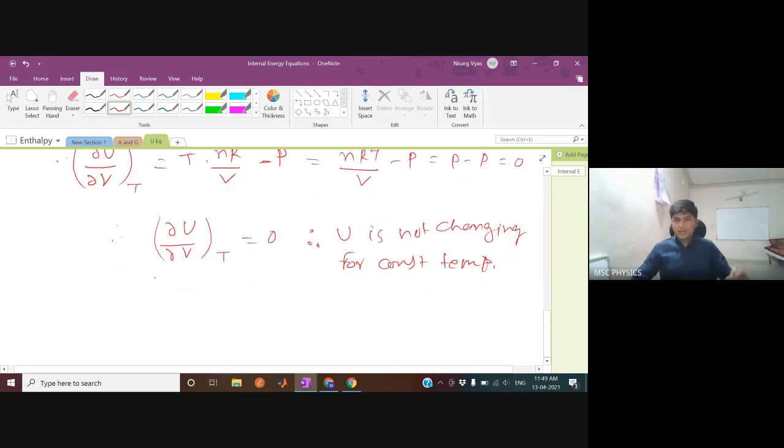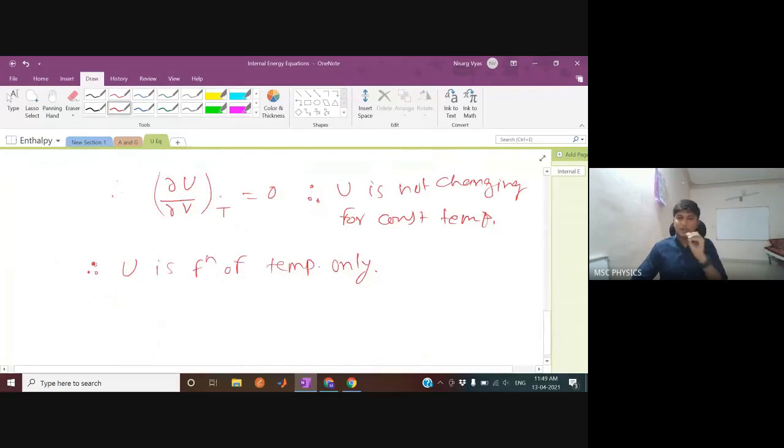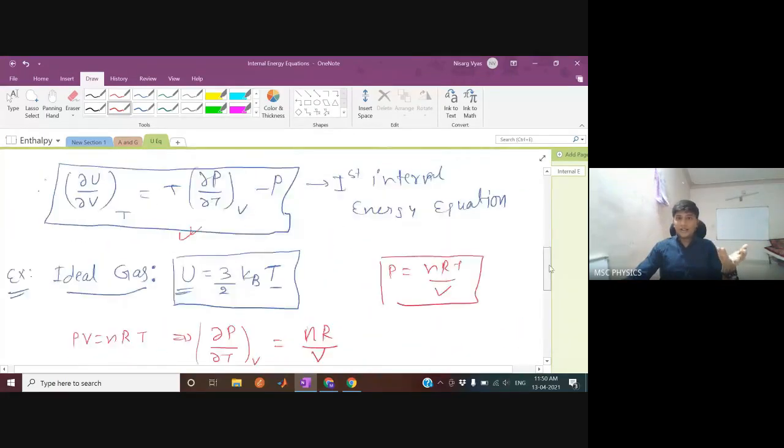And from this you can say that since U is not changing for constant temperature, U is a function of temperature only. Not volume, not pressure, not anything else. Because if it were a function of volume, it would have been a function of pressure as well, because you can relate pressure and volume with each other. But since it is a function of temperature only, you can prove it like this. You can prove the same thing using the kinetic theory of gases, and using your intuition as well. So this is the result we got from this equation of state, or the internal energy equation.